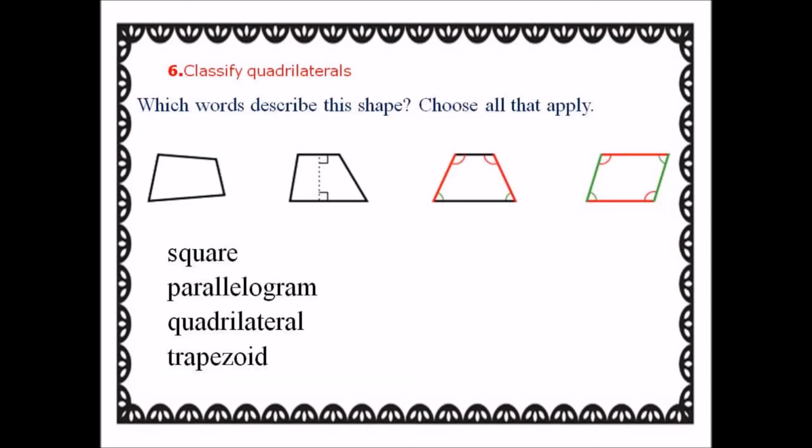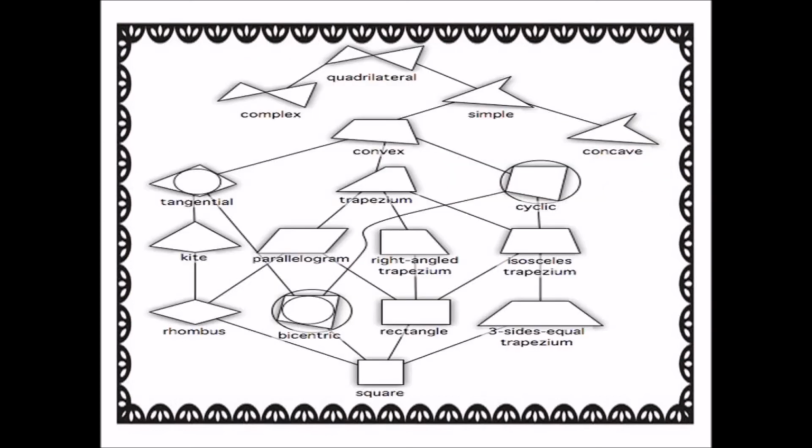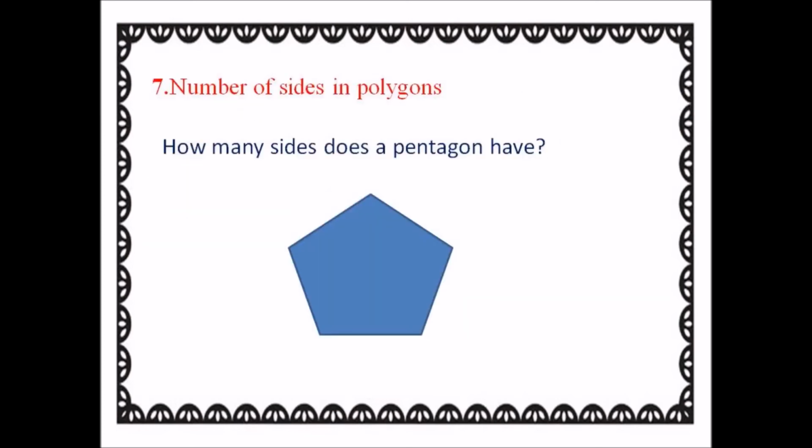Classify quadrilaterals. Which words describe this shape? Choose all that apply. It is a parallelogram, it is a quadrilateral, and it is a trapezoid too. Here are different shapes of quadrilaterals. Number of sides in polygons. How many sides does a pentagon have? 5.